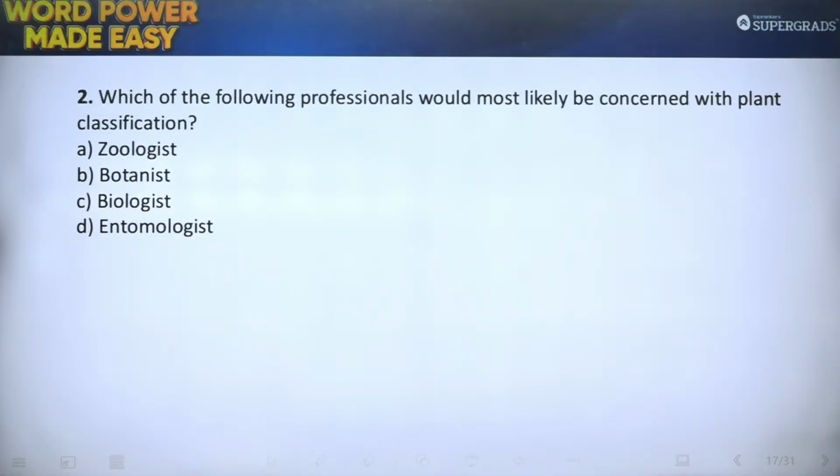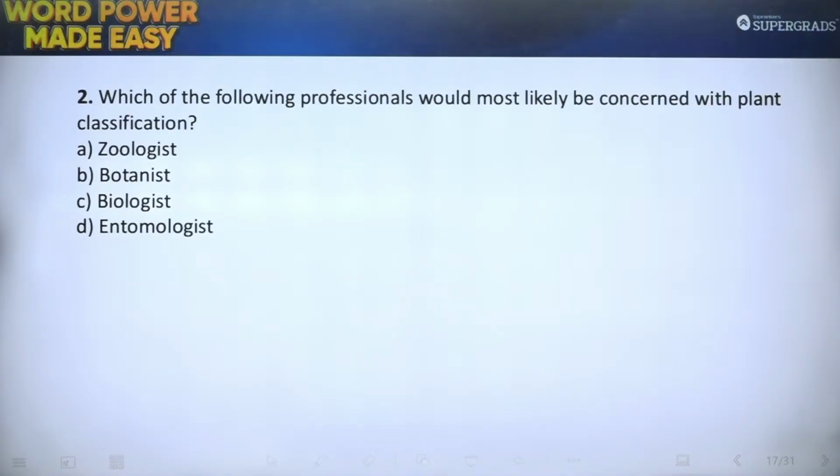Next up, we have, which of the following professions would you likely to be concerned with plant classification? Which of the following is likely to be concerned with plants? So we have experts like a zoologist, we have experts like a botanist, biologist, or entomologist.